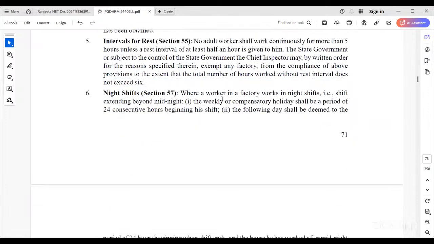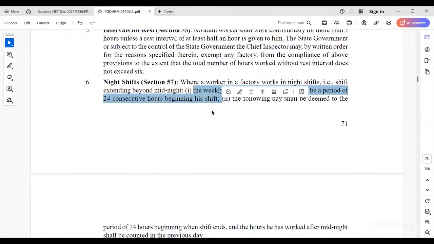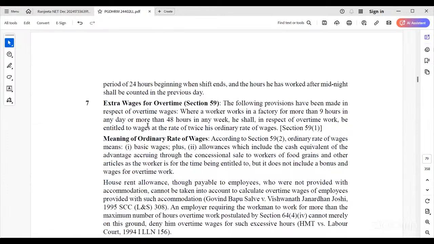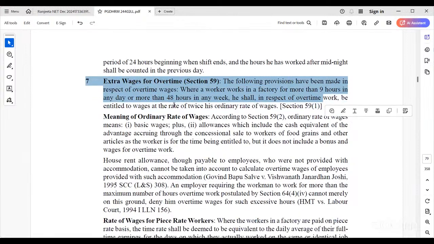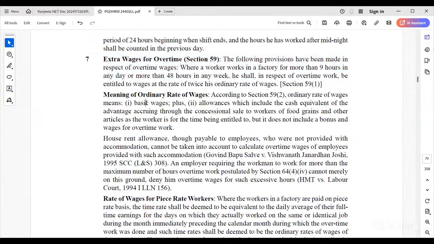Night shifts. Where workers in a factory work in night shifts, that is, a shift extended beyond 8 hours, the weekly or company holiday should be provided only of 24 consecutive hours in a shift. See, extra wage for overtime. So overtime, the worker has the right to ask the management for extra wage. Overtime amount is also as per this act. So the ordinary rate of wages.